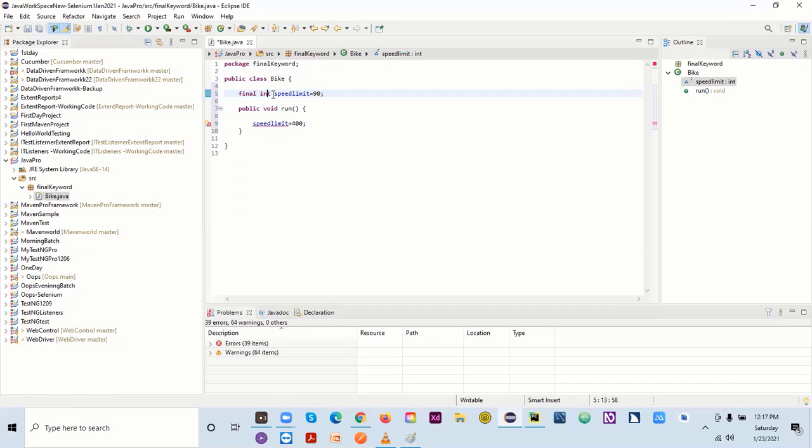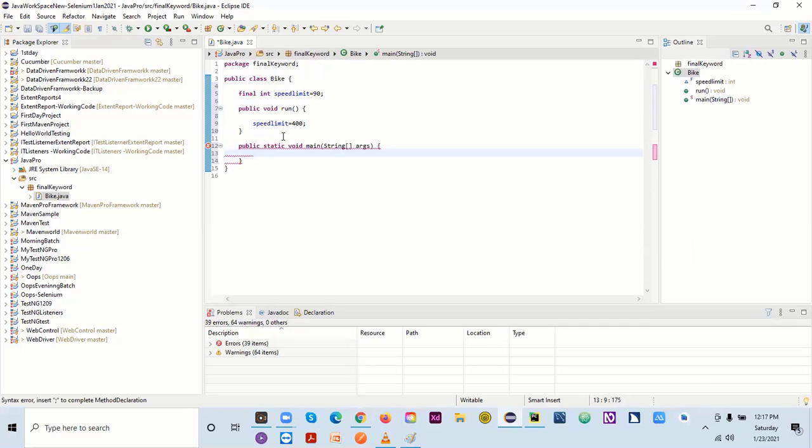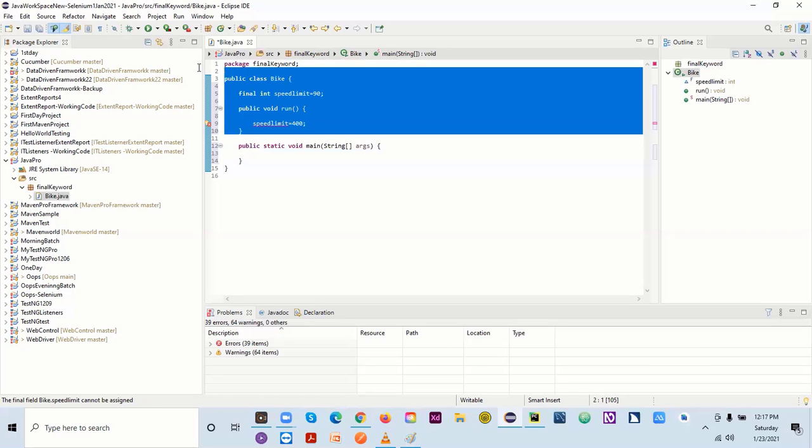Clear? So here, this value is constant. If you are using this value, you have to use it as it is. The value will not be changed. So that means this is a constant, right? Even if I run this program, it will not work because I'm trying to change the value, and here we are getting the error. So there's no sense of writing the whole method. If you are getting an error at the start, it will not work. All the errors should be gone, and then it will work.